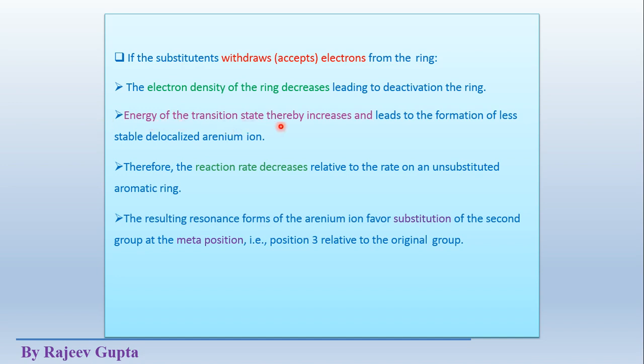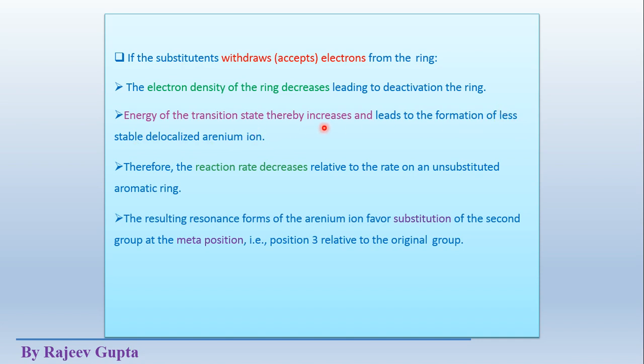Energy of the transition state increases, because to occur the ArSE reaction we have to provide more energy to the reactant to attain its transition state, which finally leads to formation of a less stable arenium ion.